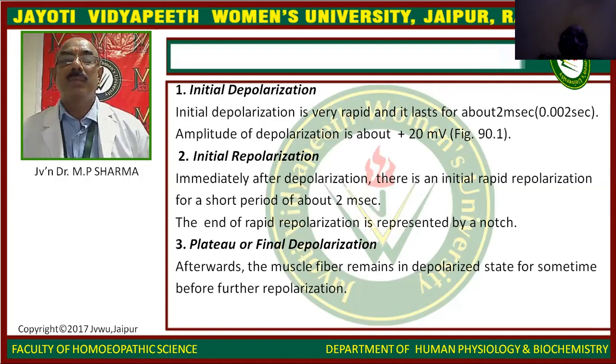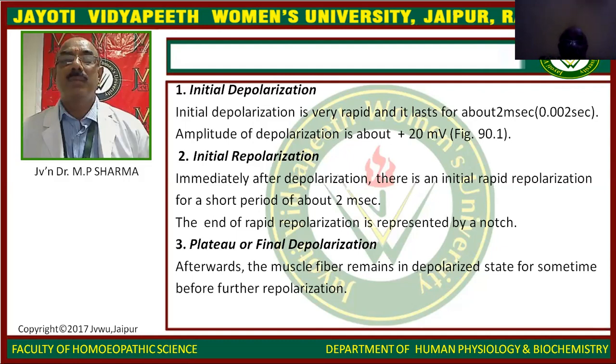Immediately after the depolarization, there is an initial rapid repolarization for a short period of about 2 milliseconds. The end of the rapid repolarization is represented by a notch, followed by the plateau or final depolarization.